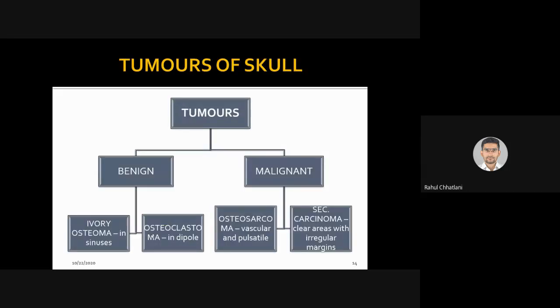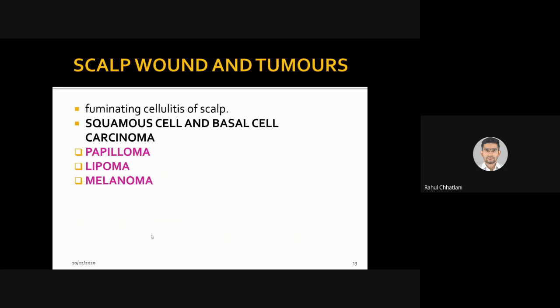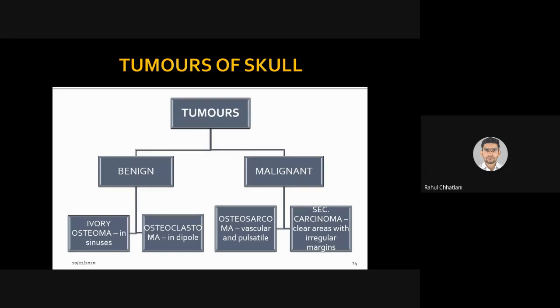Tumors of the skull. Now coming to the skull, that was about the scalp. In the scalp, there are wounds and tumors. So for wounds specifically, there is cellulitis, squamous cell and basal cell carcinoma, papilloma, lipoma, and melanoma. After this comes the skull. For the skull, there are two types, benign and malignant. Overall, tumors can be either benign or malignant. Benign means once it has grown, it stops growing. But malignant means it will keep on increasing. Multiplication keeps on increasing, and that is more dangerous.